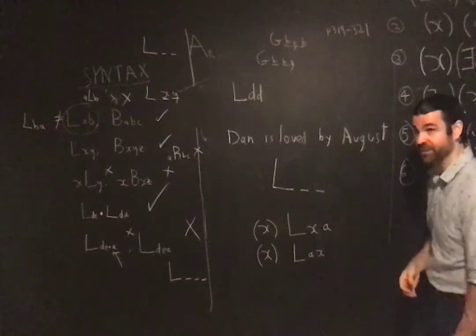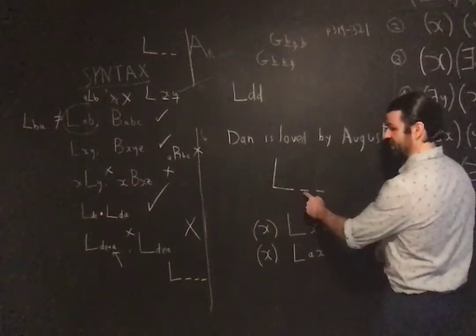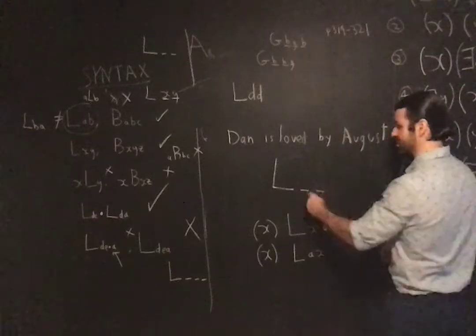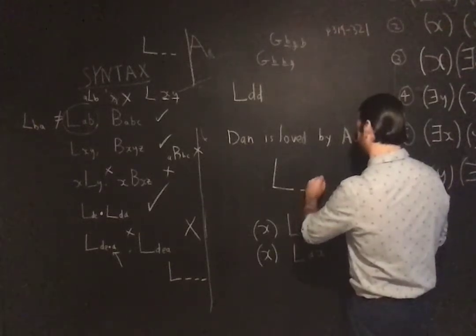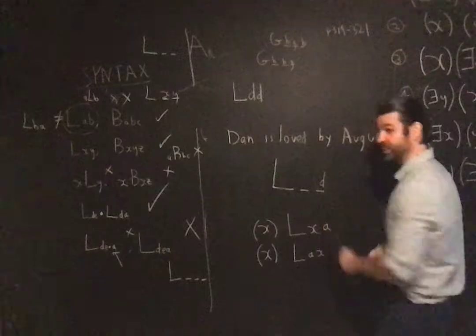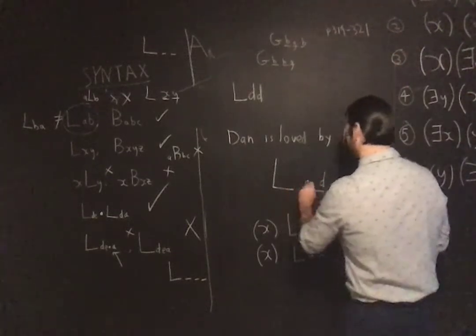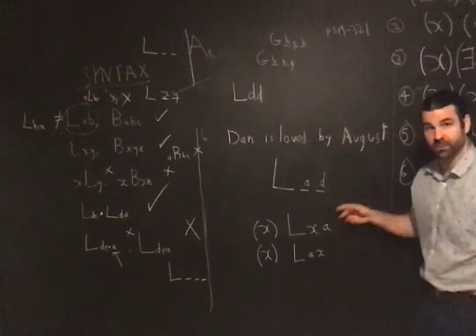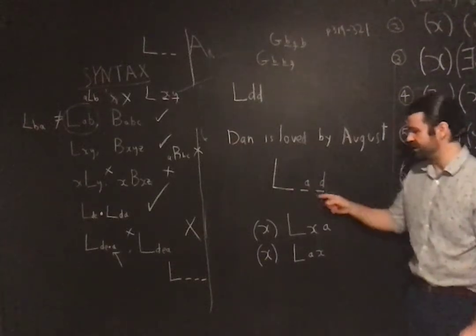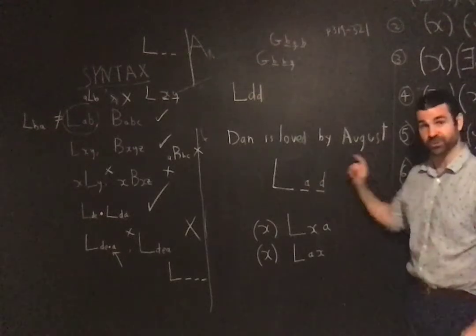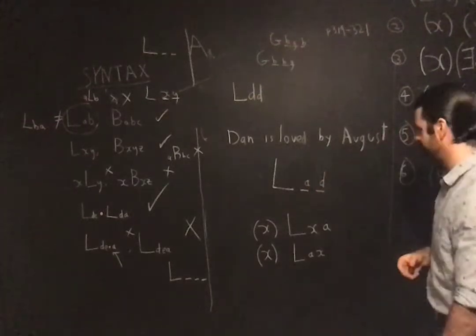The order really matters, right? First position is lover, second position lovey. Who's doing the loving? Loved by August. So what does this say? L-A-D, August loves Dan, which is equivalent to Dan is loved by August.